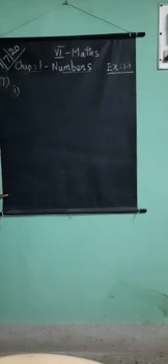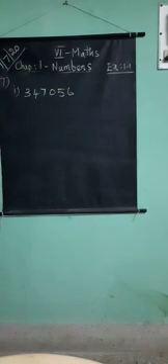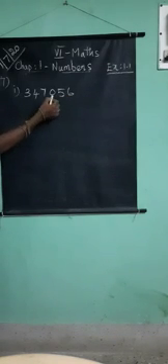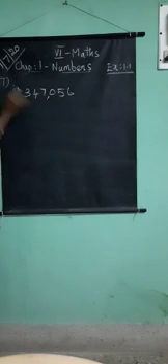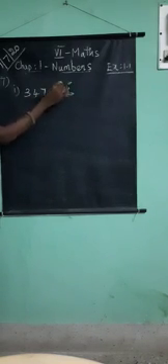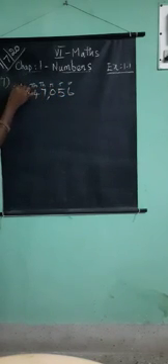First question is 347056. Write the following numbers in the international system by using commas. International system: from the right side onwards, last 3 digits, comma, next 3 digits. So international means ones, tens, hundreds, 1,000, 10,000, 100,000.